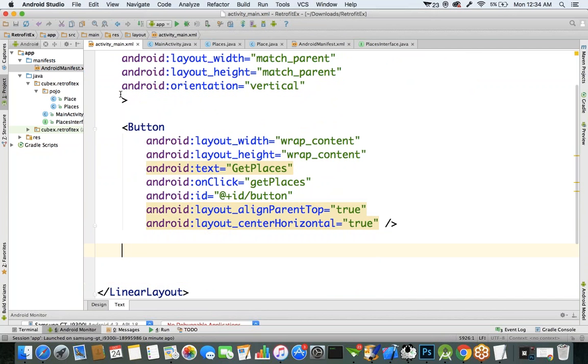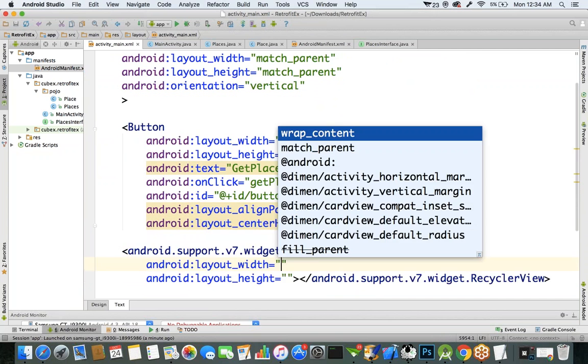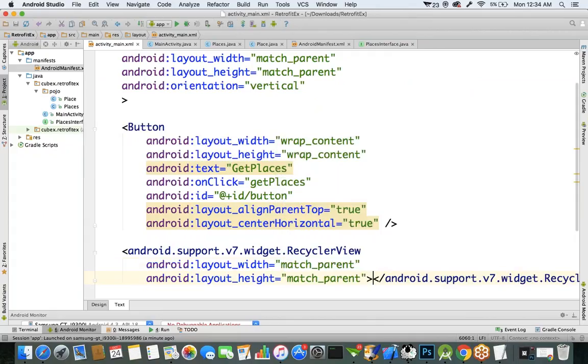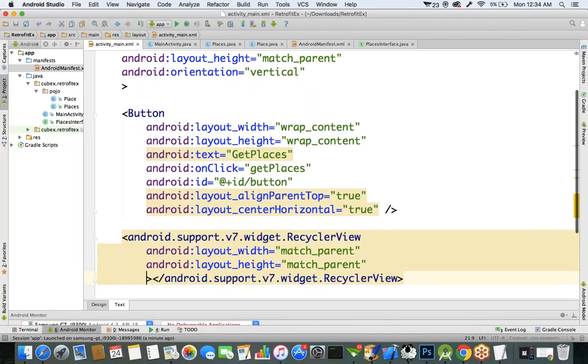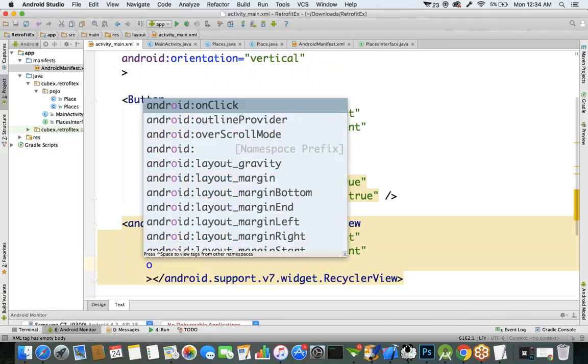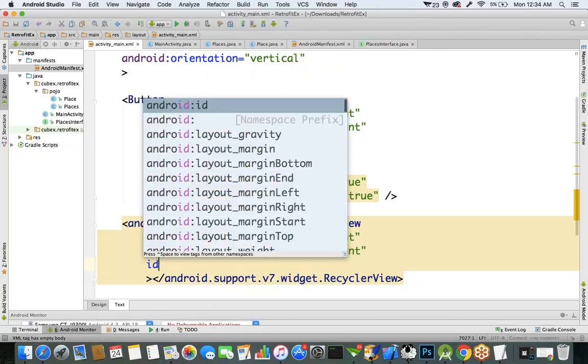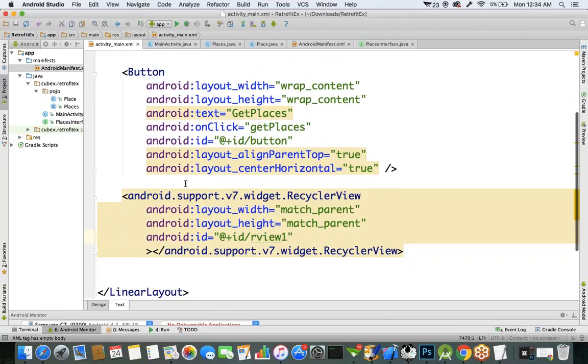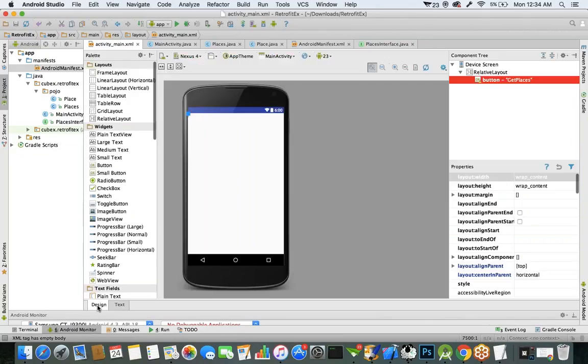Below this button, I want to create one recycler view component. Width is match parent and height is also match parent, the screen width and screen height. And what is the ID? Because further we require this component in Java code. Let's configure the ID @+id/recyclerview1, this is the ID we configure.